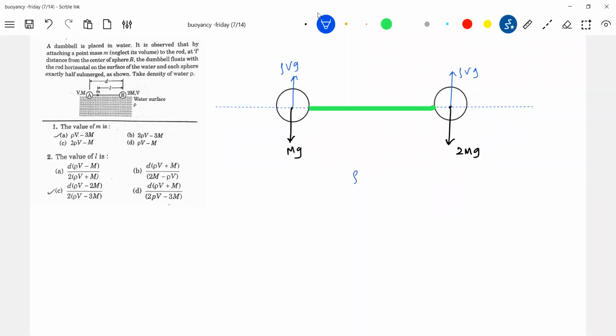Then afterwards, there's a particle which is mg. This distance is small l. This distance is capital L.